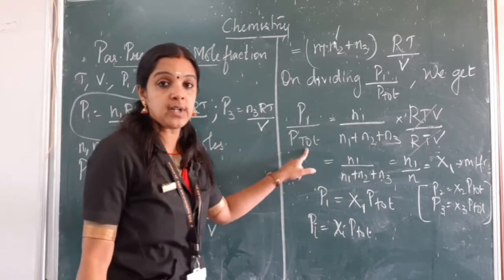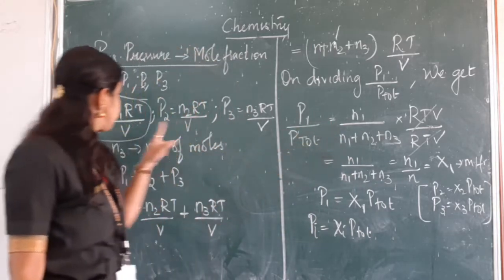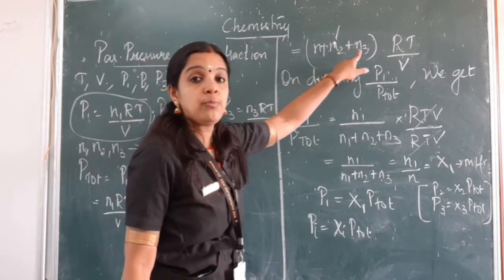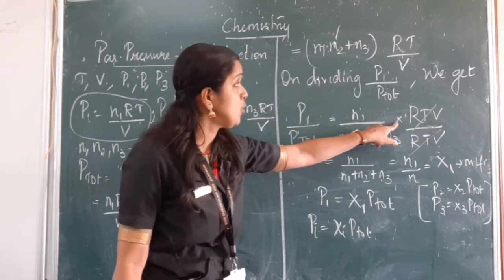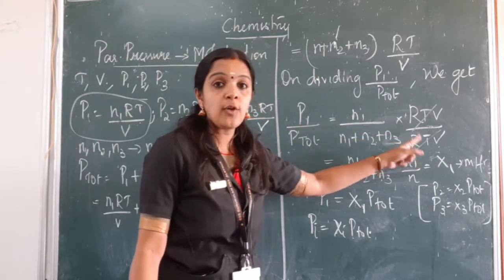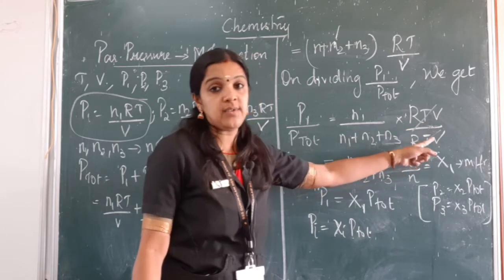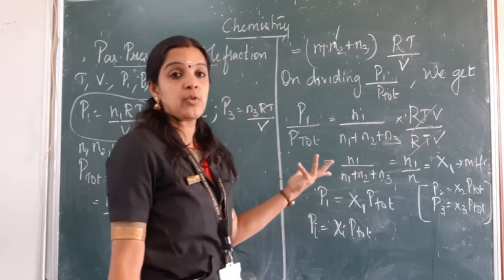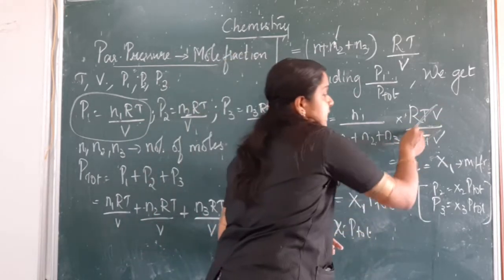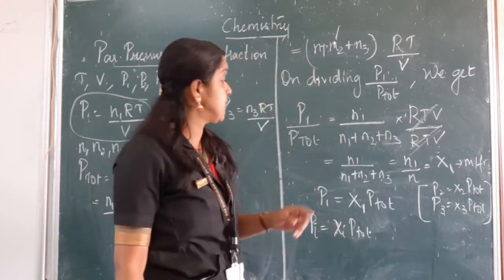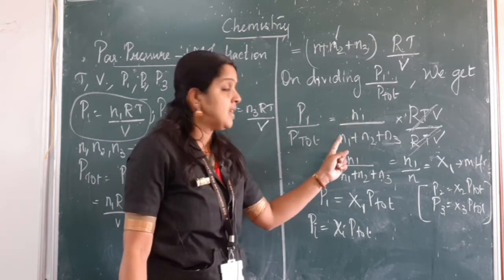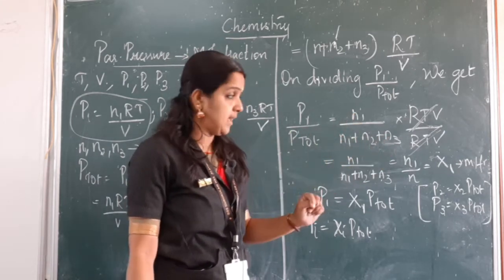P1 by P total will be equal to N1 by N1 plus N2 plus N3, into RT by V divided by RT by V. When you divide the same components, these two cancel each other, RT by V gets cancelled, and what do we get here? P1 by P total equals N1 by N1 plus N2 plus N3.